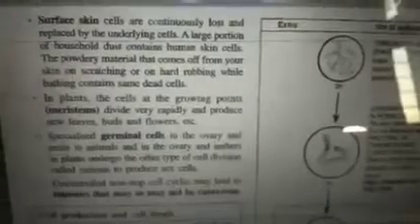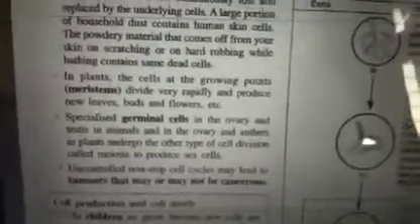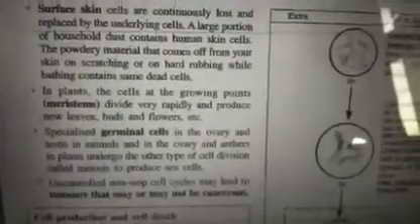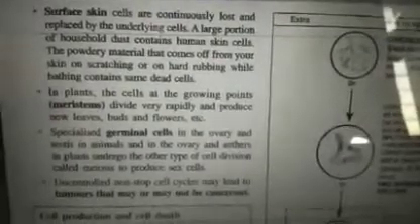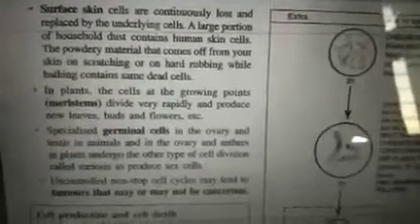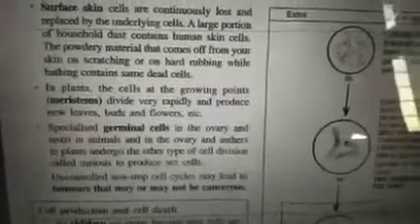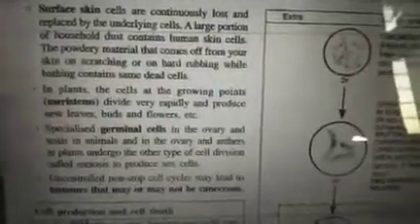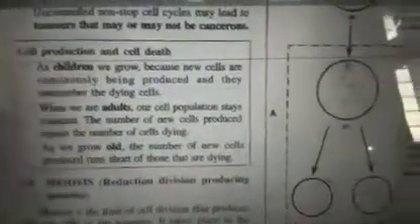In plants, the cells at the growing points, the meristem, divide very rapidly and produce new leaves, buds and flowers. Then specialized germinal cells in the ovary and testes develop. In plants also, they undergo the type of cell division called meiosis to produce the sex cells. As I told you earlier, sexual reproduction takes place with the help of the meiosis process. Then an uncontrolled, non-stop cell cycle may lead to tumors, which is called a cancerous condition.